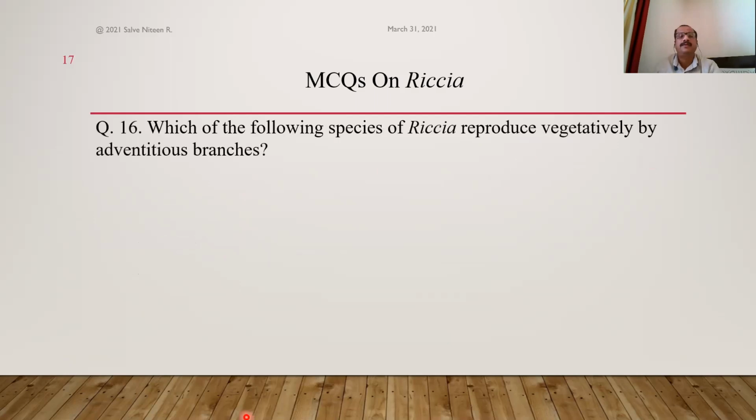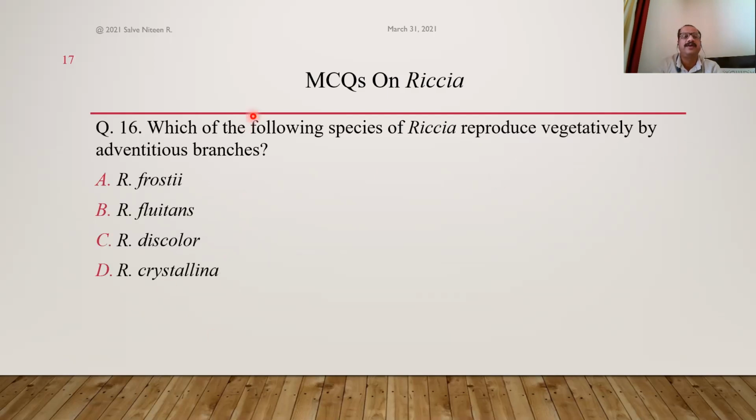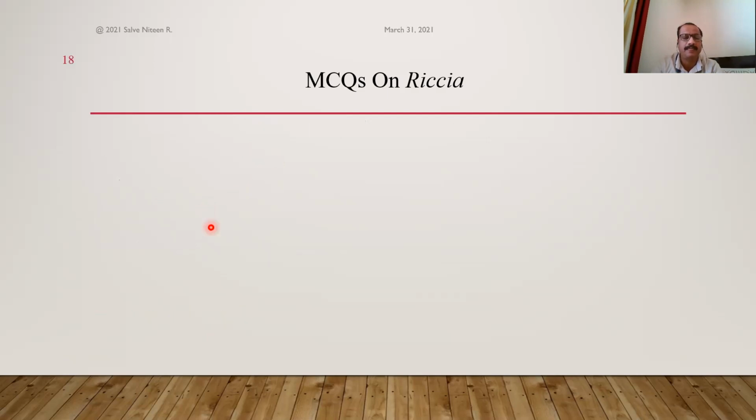Next one is, which of the following species of Riccia reproduce vegetatively by adventitious branches? Same question, but the adventitious branches method is asked. Here we know Riccia fluitans, which is an aquatic species, produces adventitious branches from its ventral surface, and these branches get detached and grow independently into a new plant body due to some meristematic cells present at the apical region. So here the answer is option B. That is the correct answer.